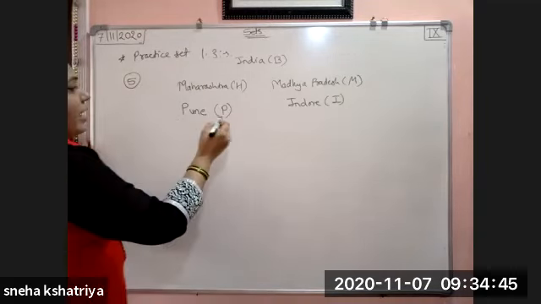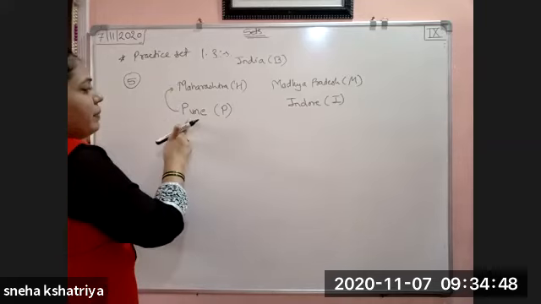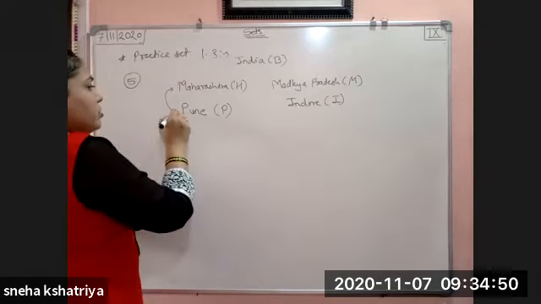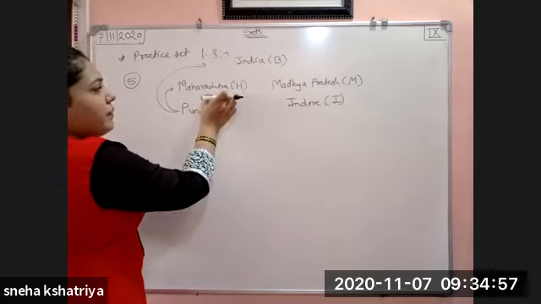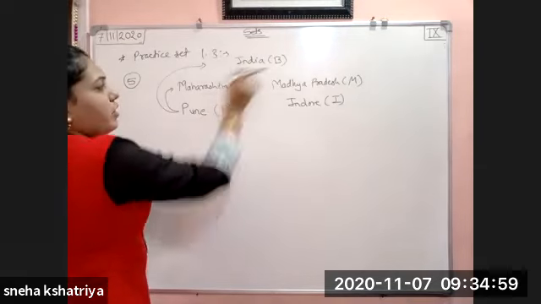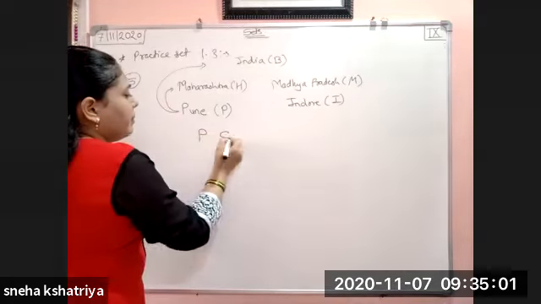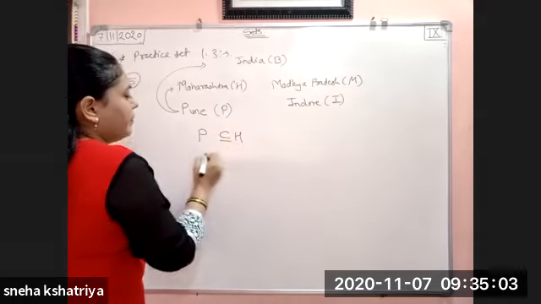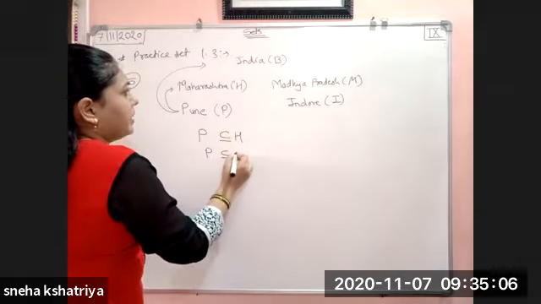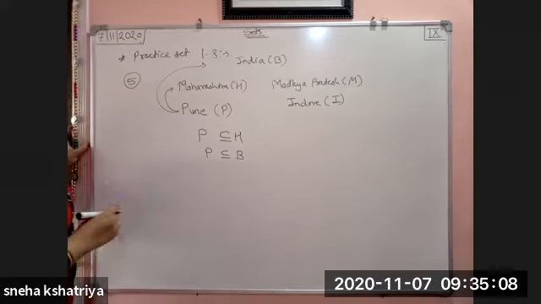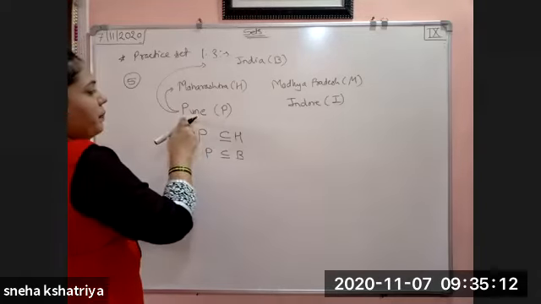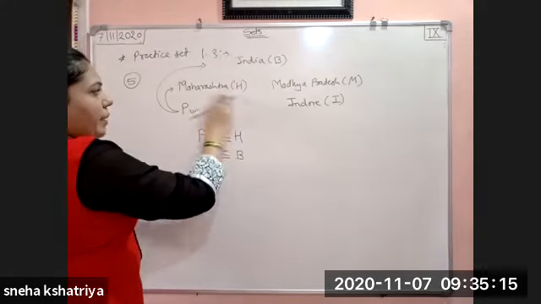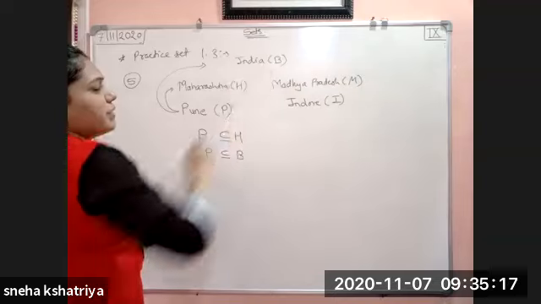Now we can say that Pune is a city in Maharashtra, so Pune becomes a subset of Maharashtra. Also Pune lies in India. So P becomes a subset of H and P becomes a subset of B also. So first will come P is a subset of H, and P is a subset of B. Pune is a city in Maharashtra, that's why P is a subset of H, and P is also a subset of B.